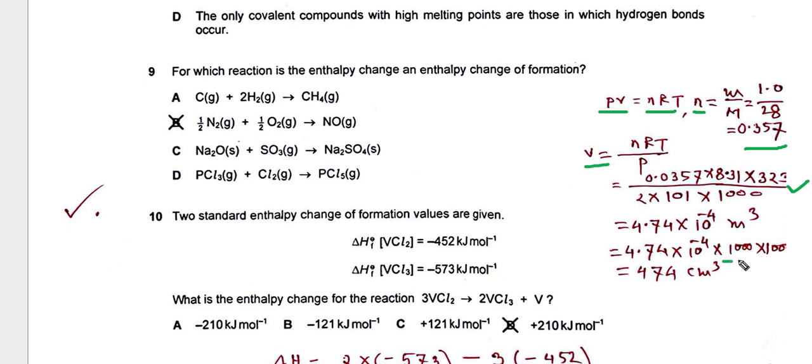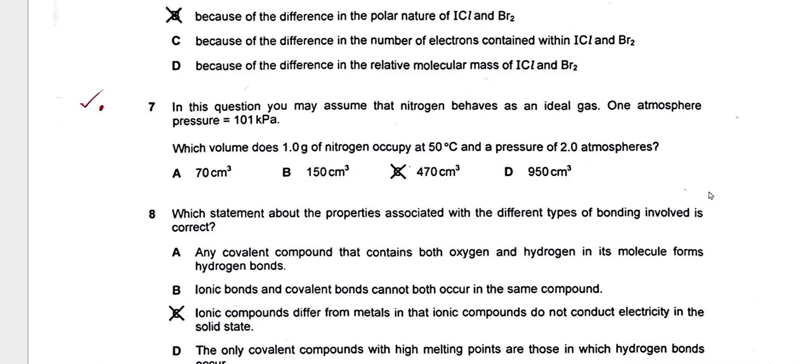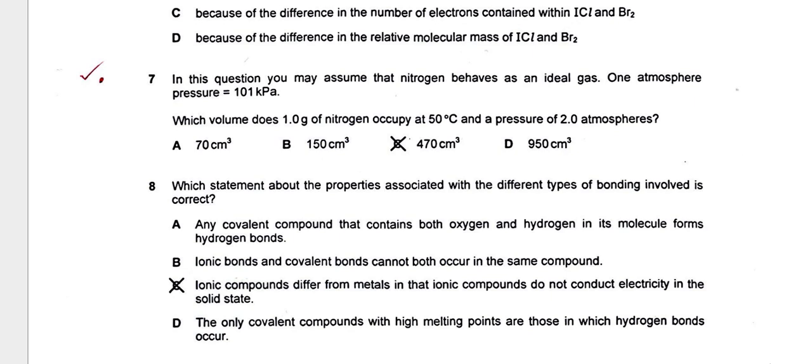If you convert it to centimeter cubed, you get 474 centimeter cubed. This is the answer, 474, close to 470 centimeter cubed.